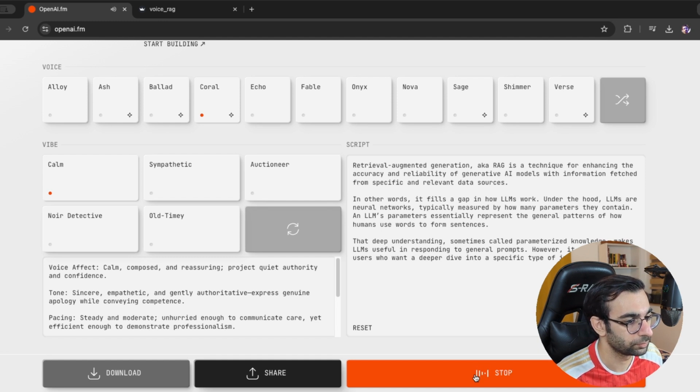Retrieval-Augmented Generation, aka RAG, is a technique for enhancing the accuracy and reliability of...